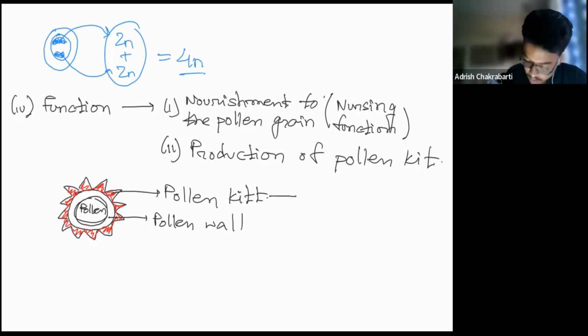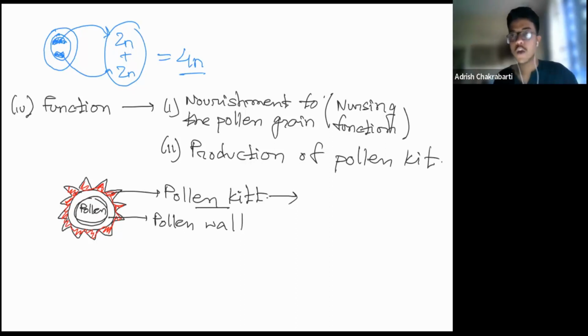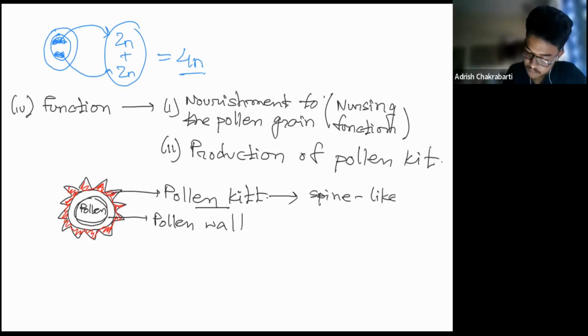So what is pollen kit? It is a spine-like deposition of fatty material which is present outside the pollen grain, and it helps in insect pollination. We're going to study pollination by wind, water, insects, and birds. In case of insect pollination, this pollen kit plays a very significant role, because it is via this pollen kit that the pollen gets attached to the surface of the body, legs, wings, or other respective body parts of the insects. The pollen kit is a spine-like deposition of fatty material.